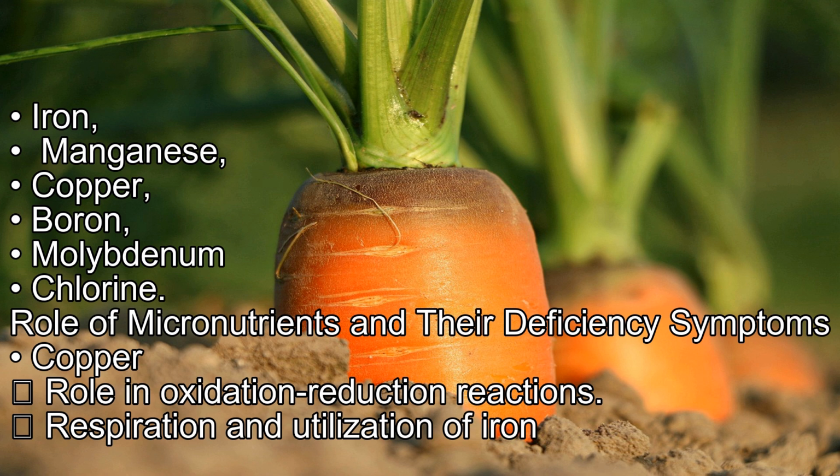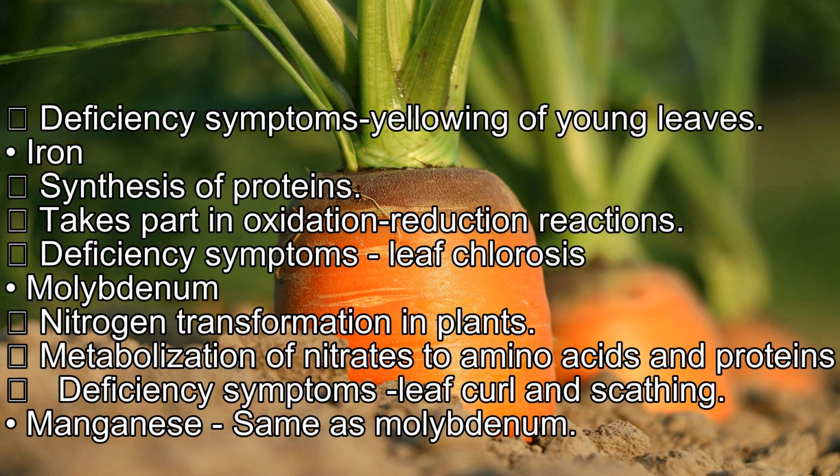Copper. Role in oxidation reduction reactions, respiration and utilization of iron. Deficiency symptoms: yellowing of young leaves. Iron. Synthesis of proteins. Takes part in oxidation reduction reactions. Deficiency symptoms: leaf chlorosis. Molybdenum. Nitrogen transformation in plants. Metabolization of nitrates to amino acids and proteins. Deficiency symptoms: leaf curl and scorching. Manganese, same as molybdenum.